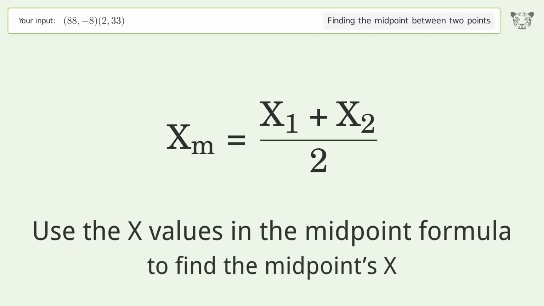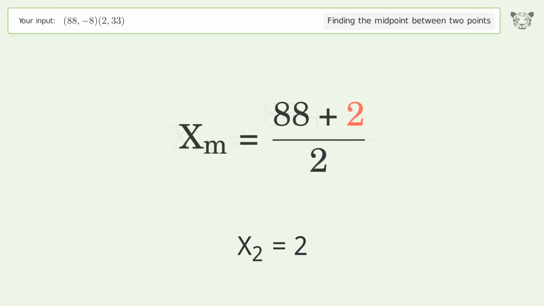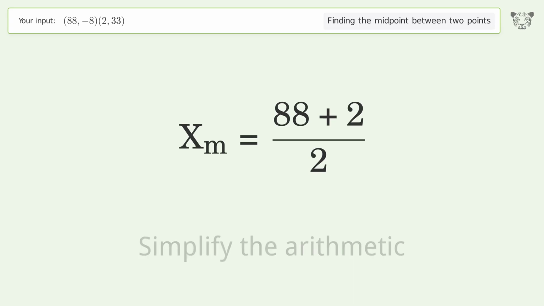Use the x values in the midpoint formula to find the midpoint's x. x1 equals 88. x2 equals 2. Simplify the arithmetic.